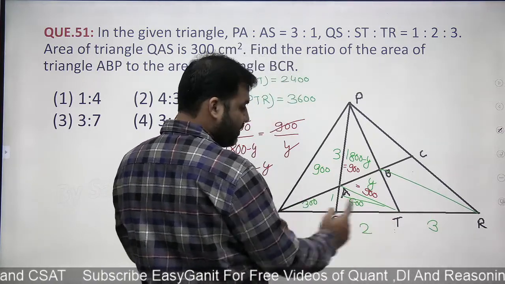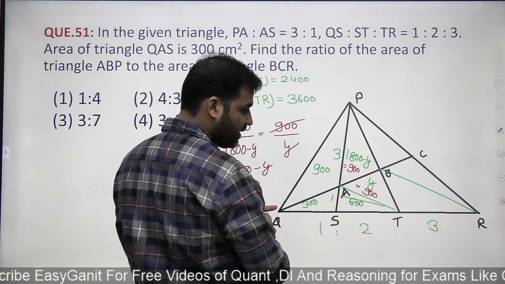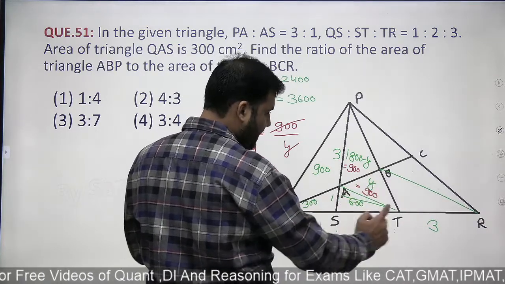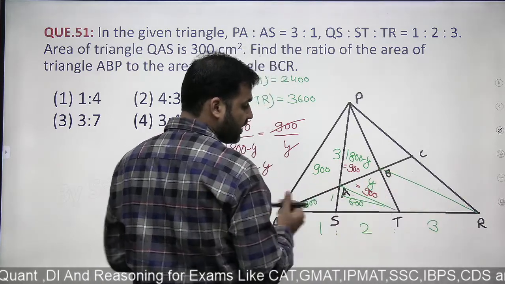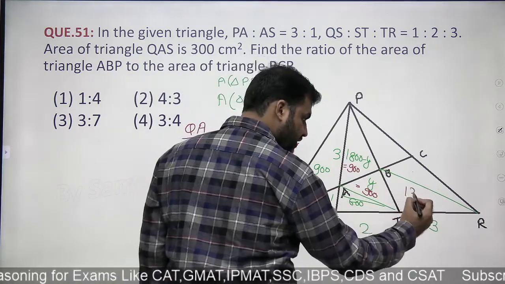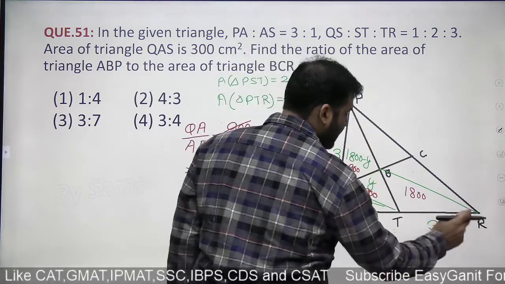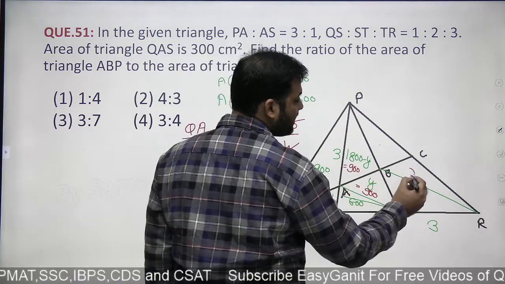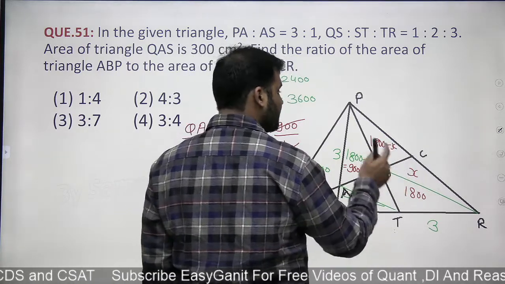Then again you see, now look at this guys. Look at the base QT and the base TR. Can you see that QT and TR are having the same length? Now QT base के ऊपर आपको 600, 300 और 900 टोटल एरिया है 1800 और ये बेस TR के ऊपर वर्टेक्स है B, इस ट्रायंगल का वर्टेक्स भी B है. सो TR के बेस पे आपको 1800 का एरिया, तो यहाँ भी TR के बेस पे आपको 1800 का एरिया मिलेगा. This will also be 1800. ओके, ये पूरा एरिया है 3600. So if I'm saying that this is x, then this will be 1800 minus x.